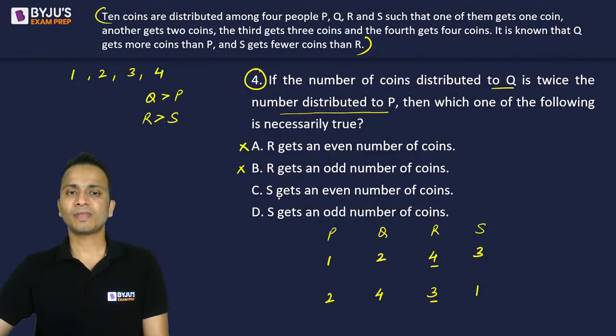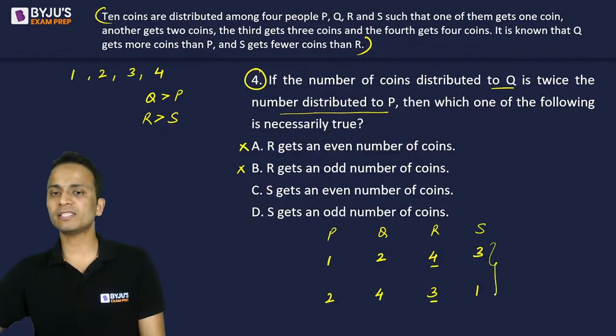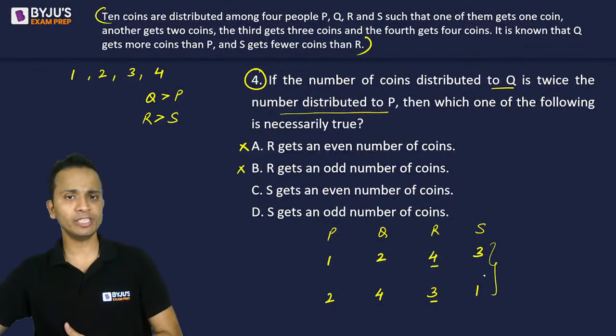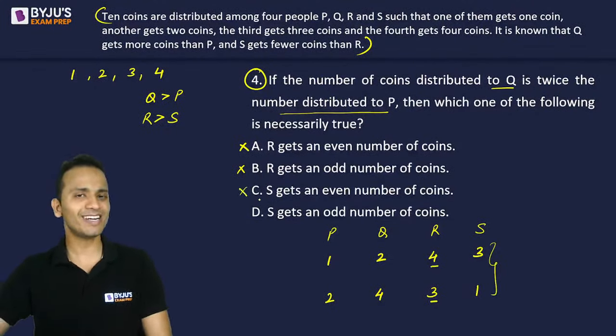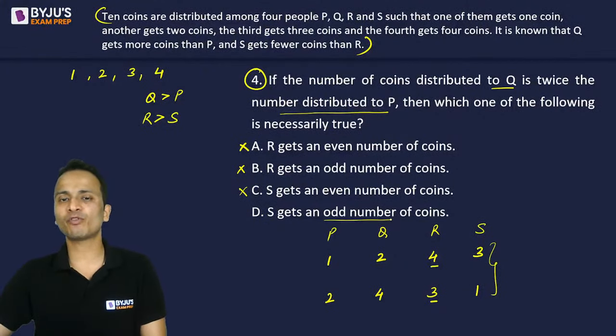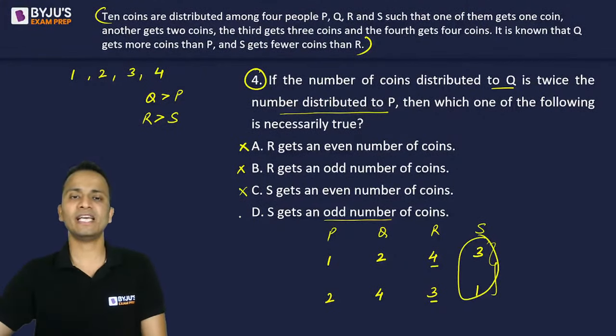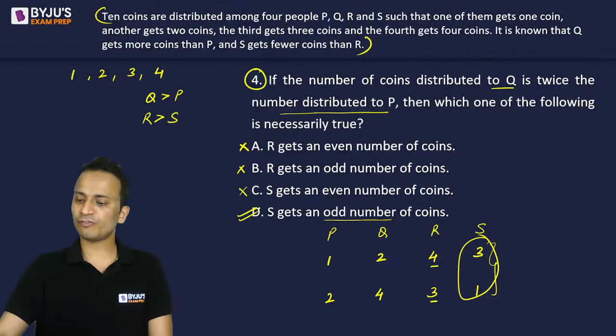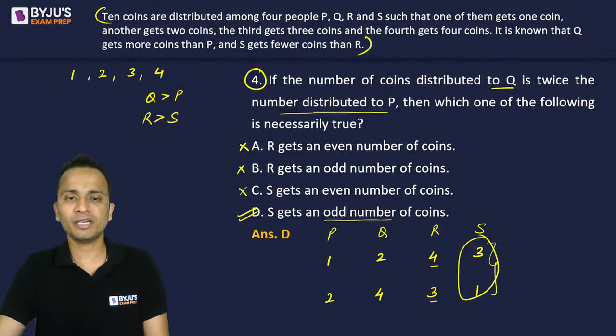Option C, S gets an even number of coins. No, in both cases, S has got an odd number of coins. Okay, so this is also incorrect. So the answer should be option D. S gets an odd number of coins. Yes, this one is definitely true. So the correct answer for this question will be option D.